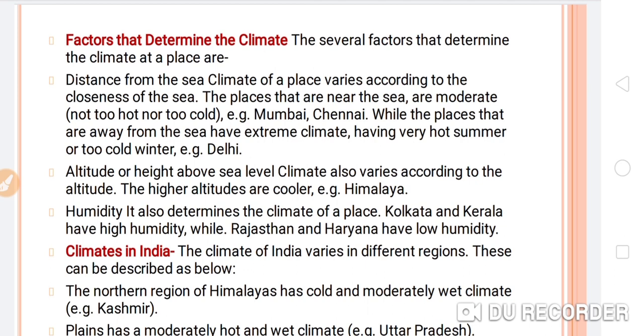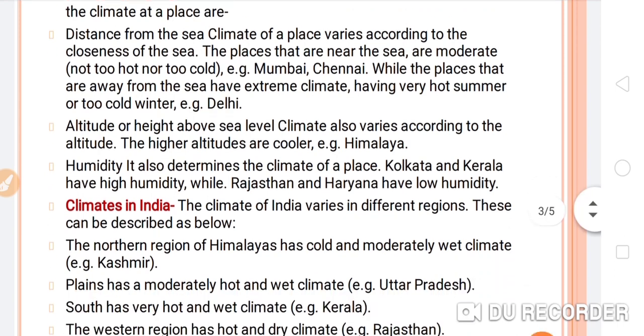So this is the difference, due to the sea region. When the distance from the sea increases, the temperature will change, and if the distance is decreasing, the climatic condition will change. So climatic conditions depend on the sea region.